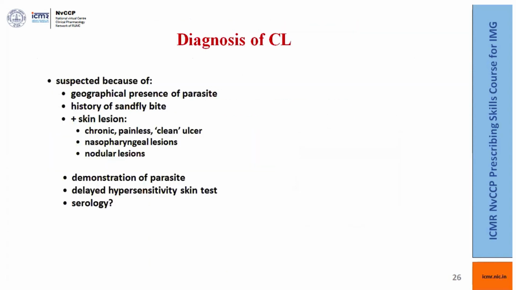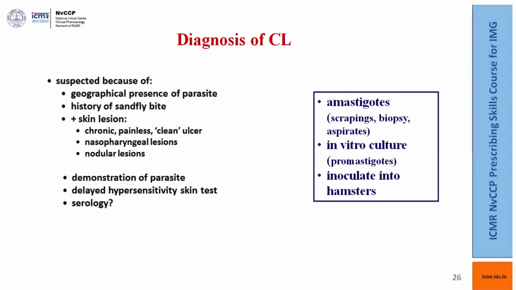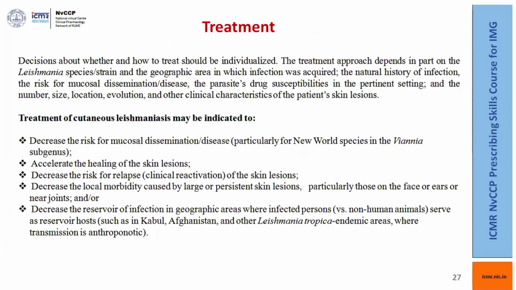So how do we diagnose? Suspected case of CL can be diagnosed by the geographical presence of the parasite, history of sandfly bite, skin lesions, chronic painless clean ulcer, nasopharyngeal lesions, nodular lesions, demonstration of parasite, delayed hypersensitivity skin test, and the serological tests. Amastigotes from scraping, biopsy, and in vitro culture, promastigotes, and inoculate into hamsters. So the diagnosis is quite tough with regard to the cutaneous leishmaniasis.